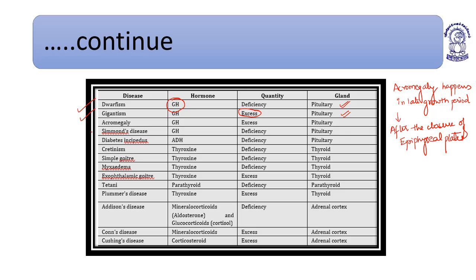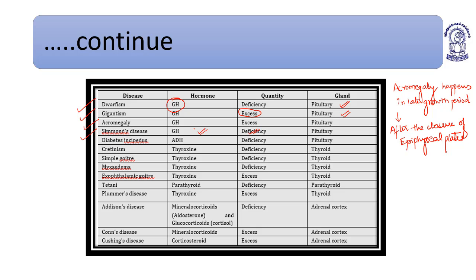In gigantism, the hypersecretion happens before the closure of the epiphyseal plates. In gigantism, there is a possibility of increasing the length of the bone because the epiphyseal plates are not closed.